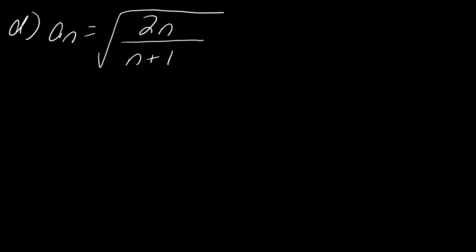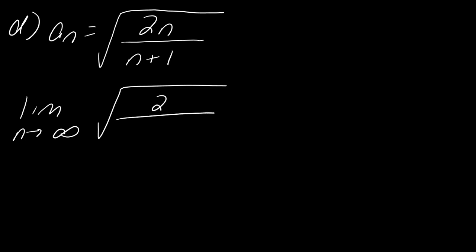Okay, and I have one more here. Once again, I want to encourage you to try this one. So give it a try and then hit play when you're ready. Once again, the first thing I'm going to do is divide everything by n, just within the square root. So I'm going to have the limit as n approaches infinity. I'll leave the square root here, but I'll divide everything by n. So 2n divided by n is 2. n divided by n is 1. And then I'm left with 1 over n here.